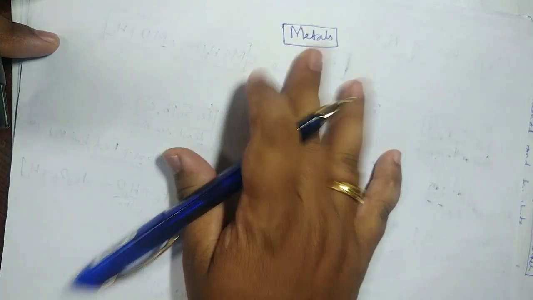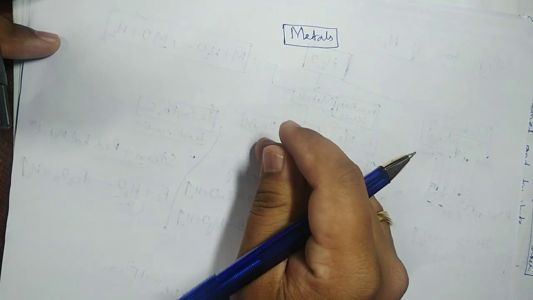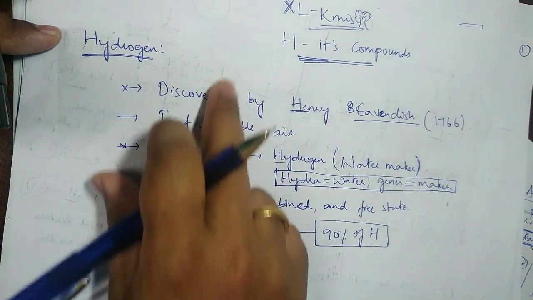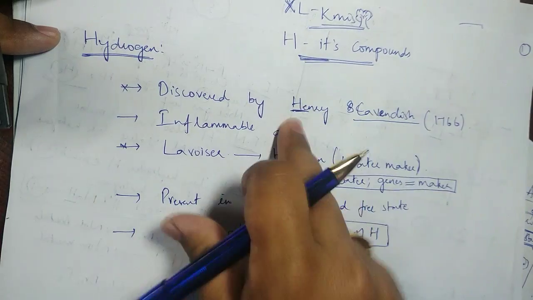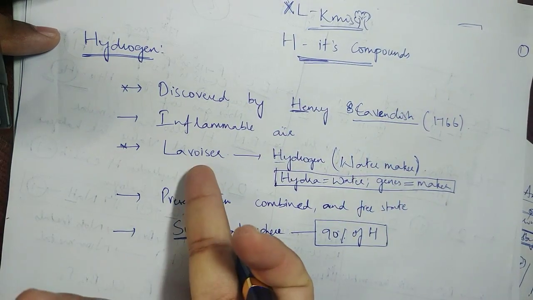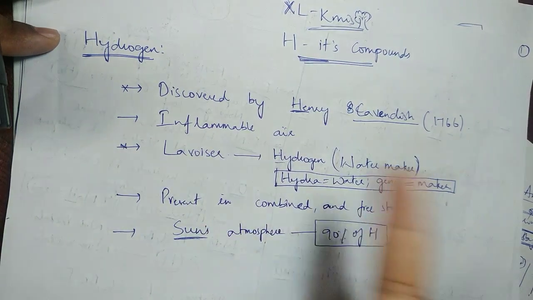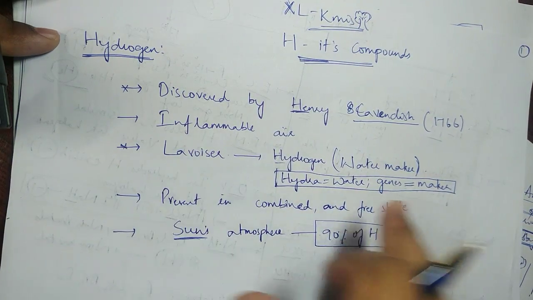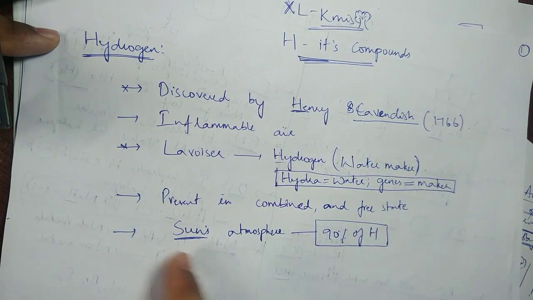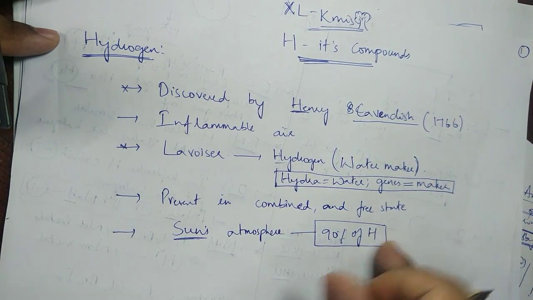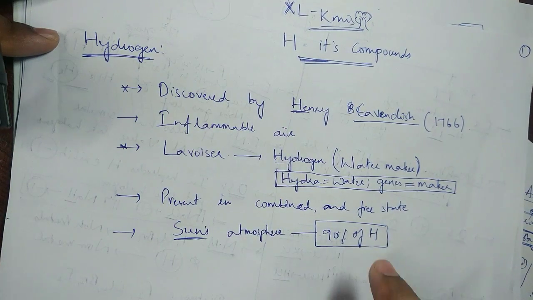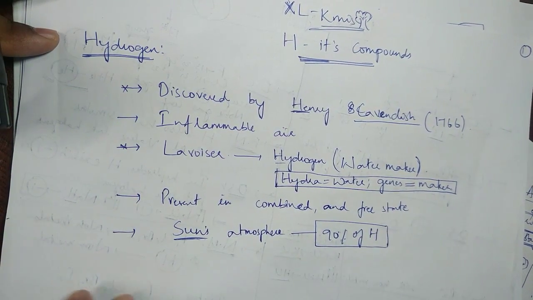Next, metals. For metals we'll discuss in the next video. As of now, summarizing today's class: we started with hydrogen, the basic points. It was discovered by Cavendish, called inflammable air. Lavoisier gave the word hydrogen, and it is present in both combined and free form. Most of the hydrogen is present in the sun's atmosphere, about 90%.